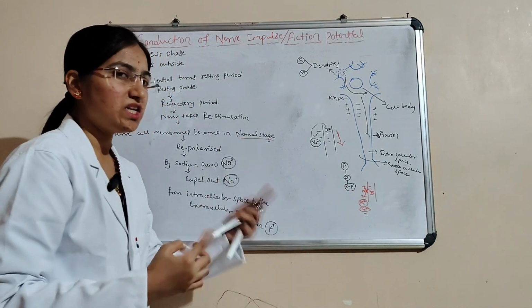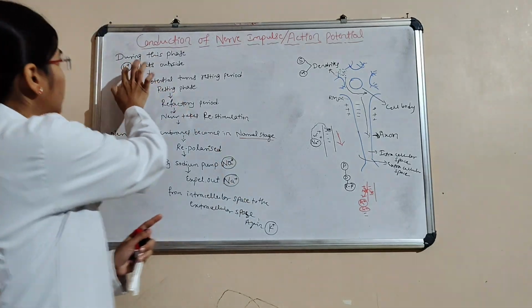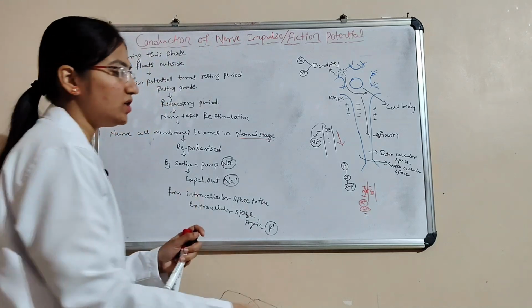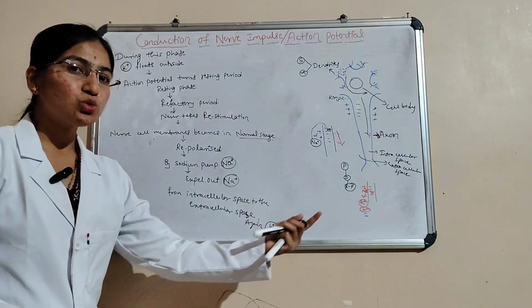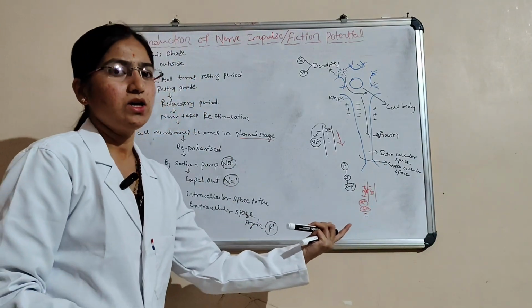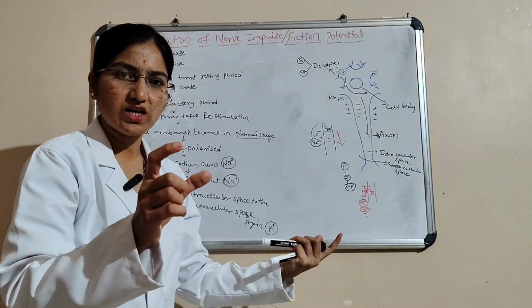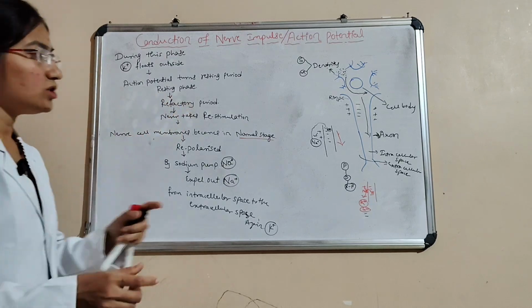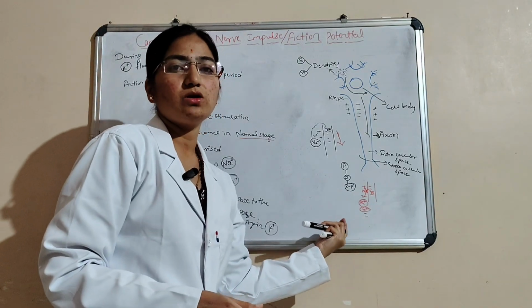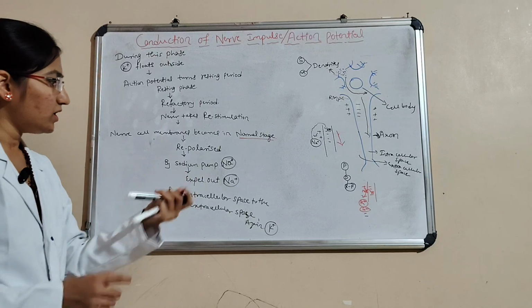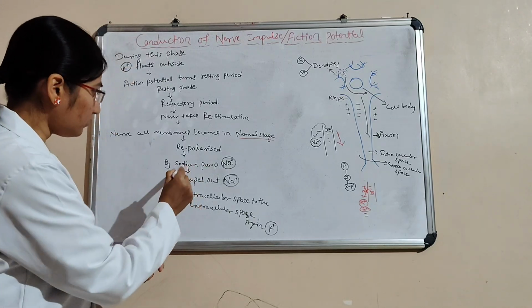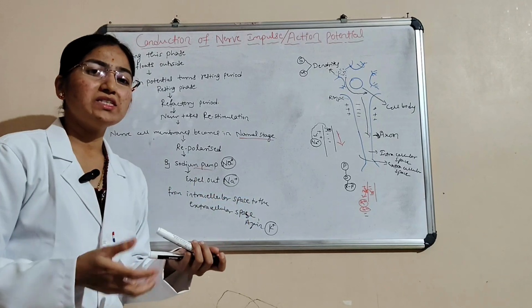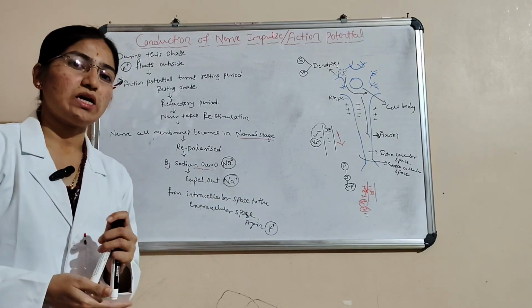Repolarization is needed for the re-stimulation. What does it do here? This potassium is commonly inside, but here it flows outside. When it crosses the nerve cell membrane, it is negatively charged, meaning that is the refractory phase, and it becomes the resting period or resting phase. That time again with the help of the sodium pump, it expels sodium and replaces potassium inside the intracellular space.